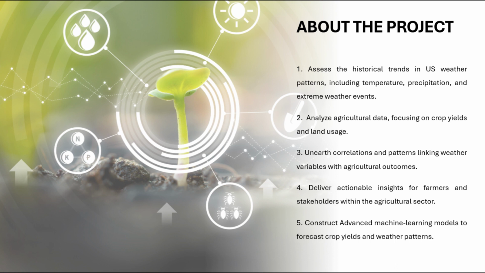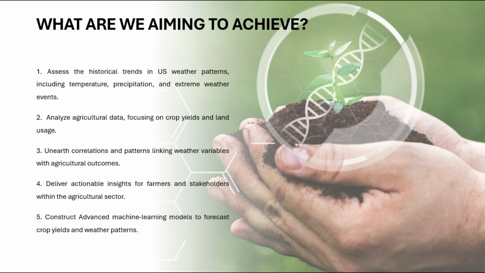Now, what are we aiming to achieve? As we said, we assessed the historical trends in US weather patterns including temperature, precipitation and extreme weather events. And we analyzed agriculture data focusing on crop yields and land usage. We unearthed the correlations and patterns linking weather variables with agriculture outcomes. We can deliver actionable insights for farmers and stakeholders within the agriculture sector. And we constructed an advanced machine learning model to forecast crop yields and weather patterns.